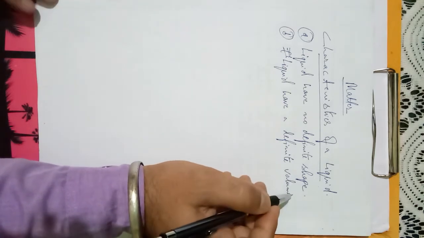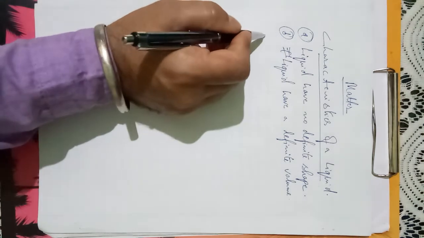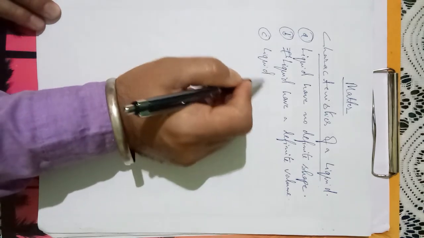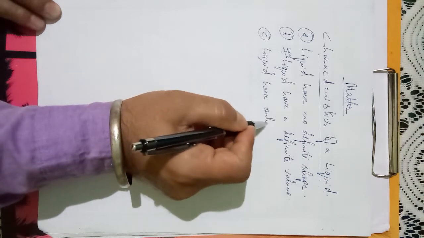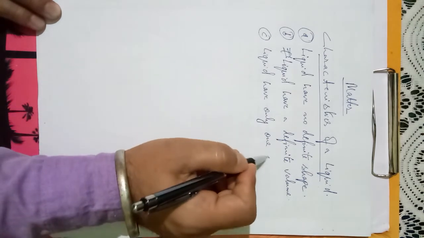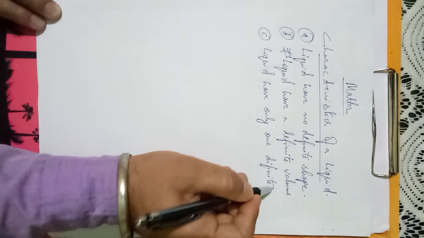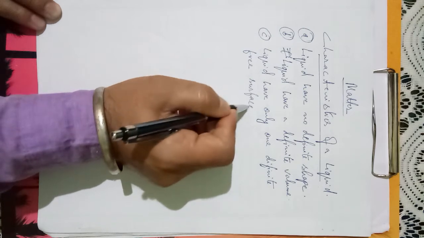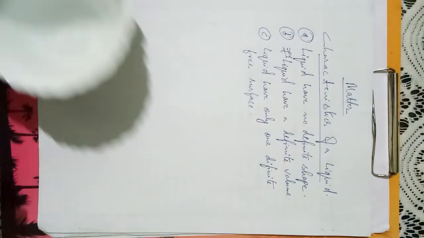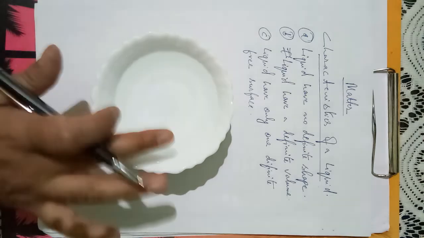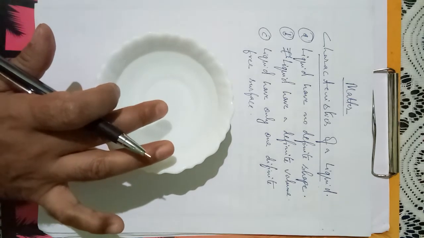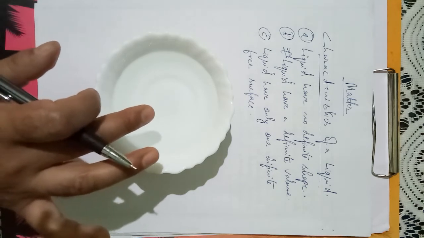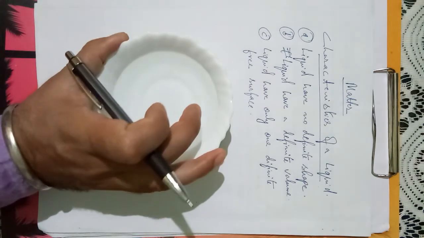Now number C, liquids have only one definite free surface. Yes or no? This top part of the water is the free surface that we can touch. It is called the free surface. So liquid has only one definite free surface.